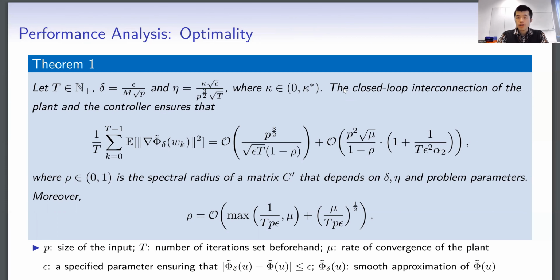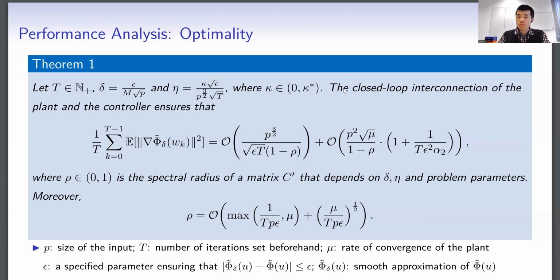Since originally we consider a Lipschitz continuous objective function, it is not necessarily differentiable. To analyze the convergence, we focus on the first-order stationary condition with respect to the smooth approximation of the original function. Such a smooth approximation can be made extremely close to the original function, and we can use this accuracy requirement as one of the requirements to further design the smoothing radius delta and the step size eta.